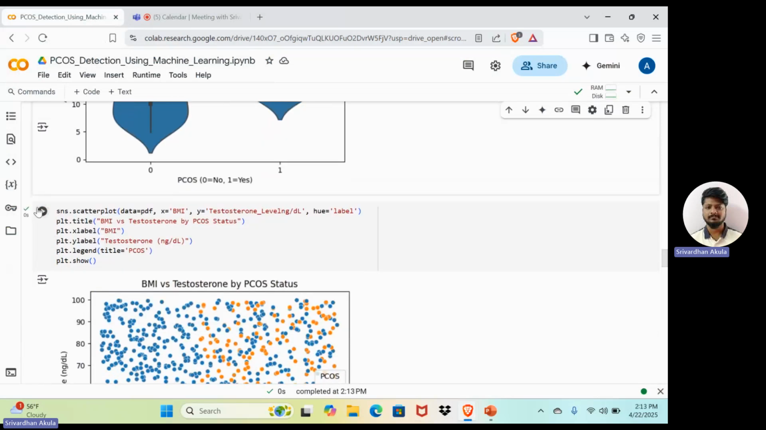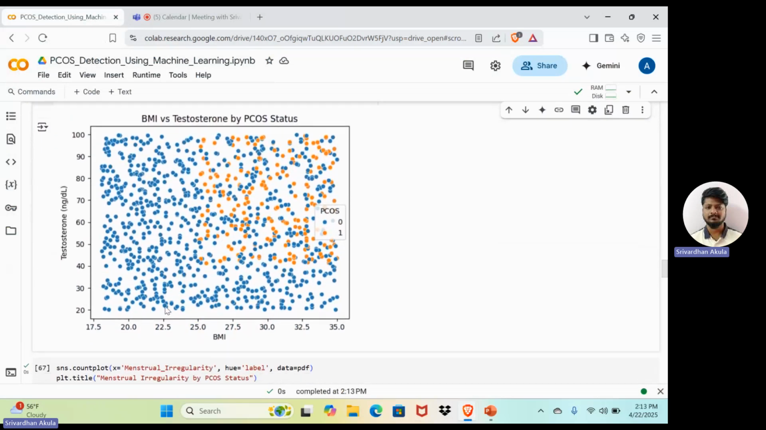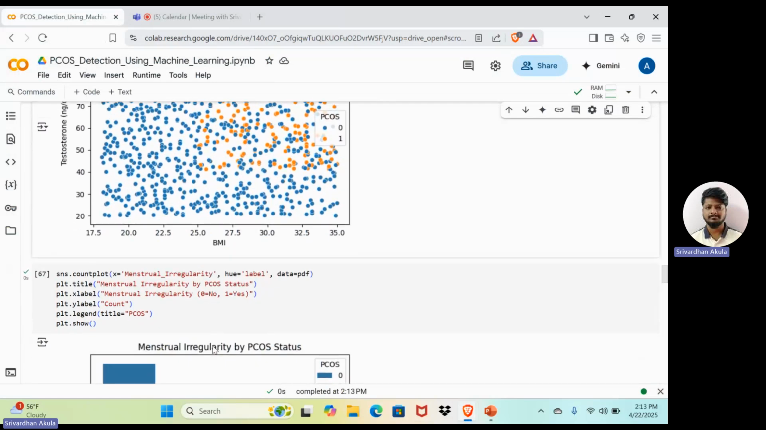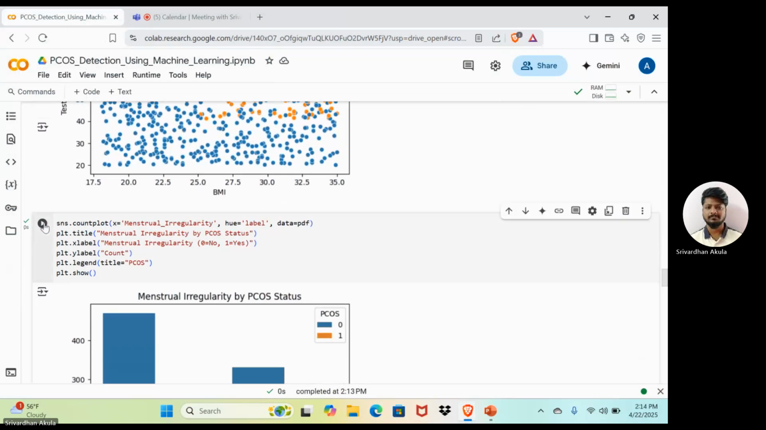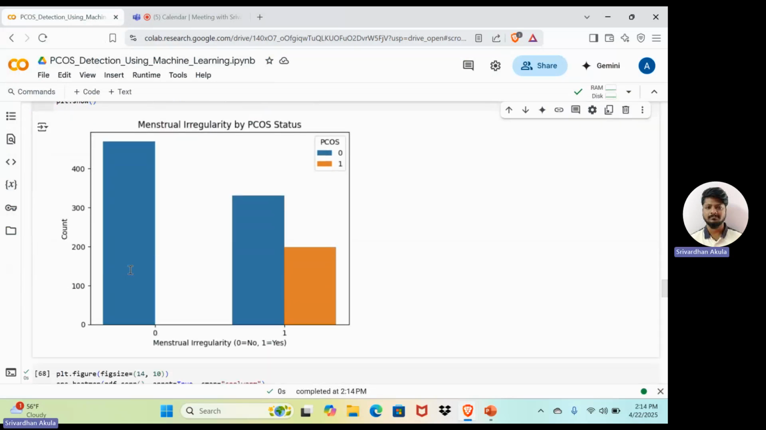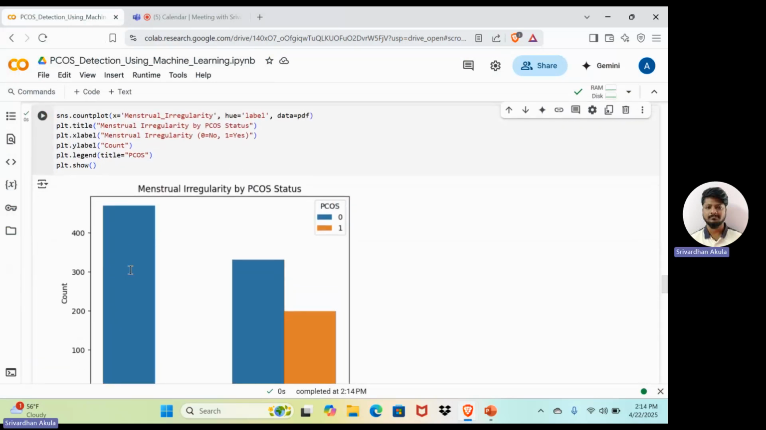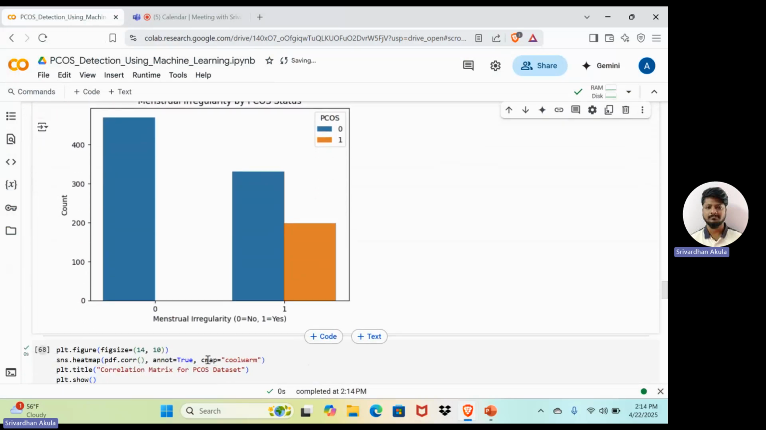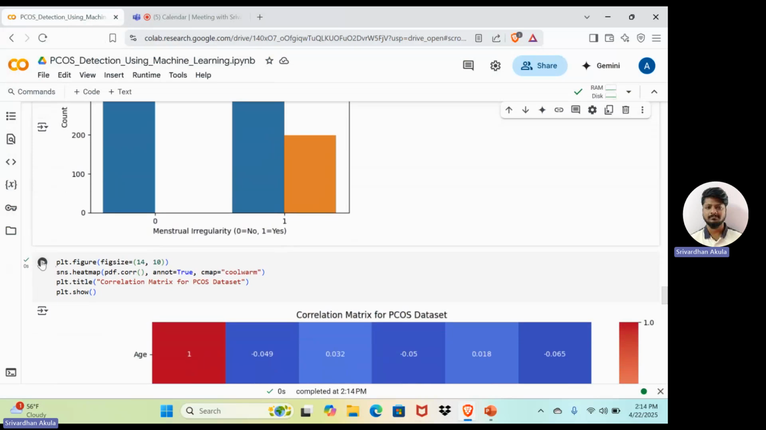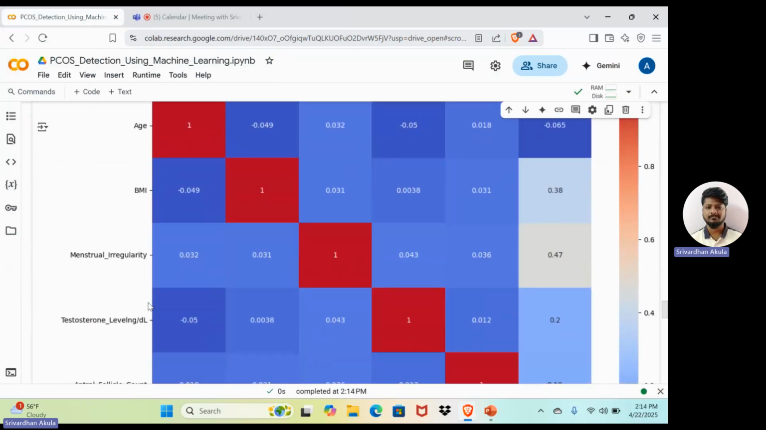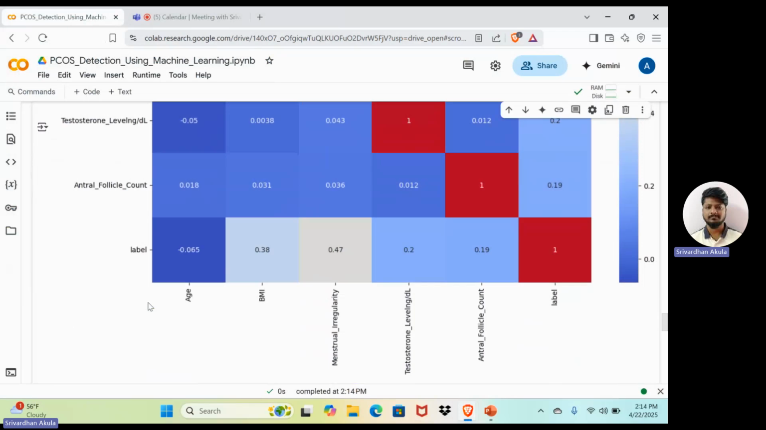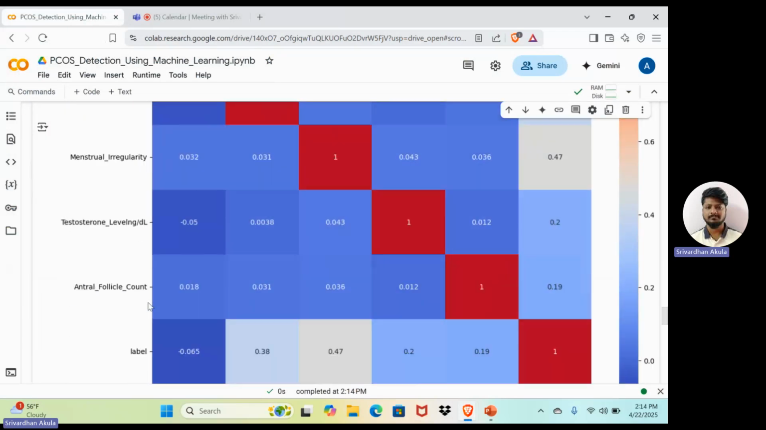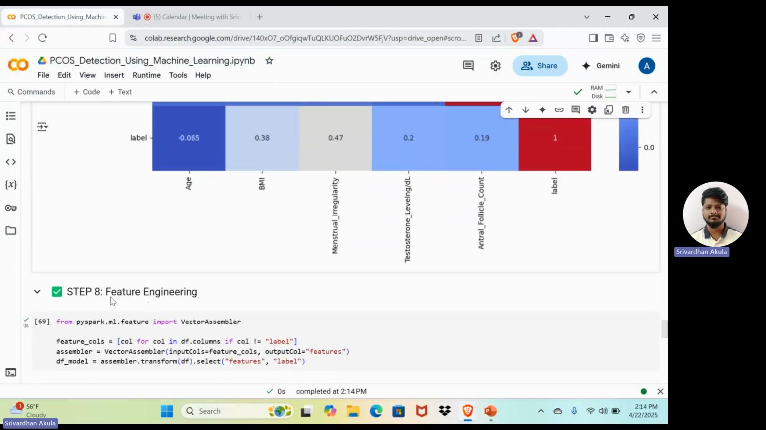You can see a scatter plot on testosterone level. On the x-axis we have taken the testosterone level, and on the y-axis we have taken the BMI. And also there is a count plot, where on the y-axis we have count and on the x-axis we have menstrual irregularity. And now it is a heat map, where the whole top 5 rows were included, showing how much of the problems we are getting.